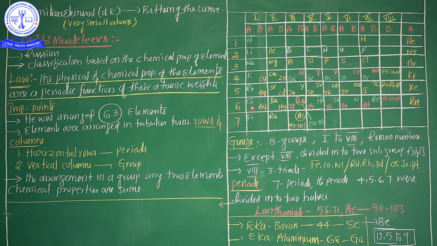Okay? I have successfully completed the first initial 6 classifications of the elements. The next one is the modern periodic table. In my next sessions, I will continue with the modern periodic table. Okay.